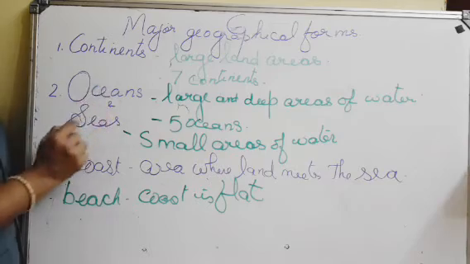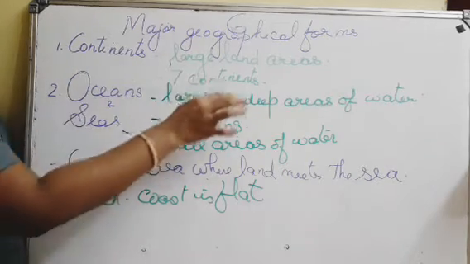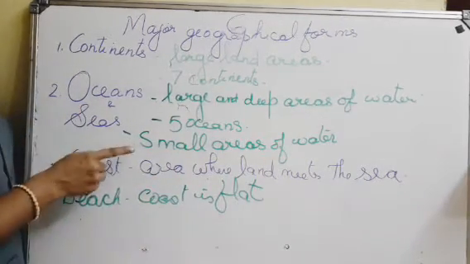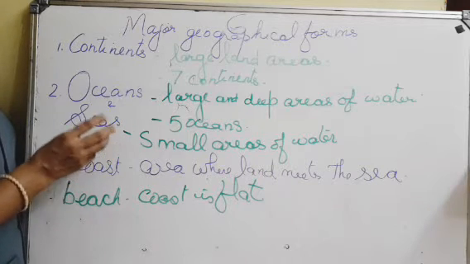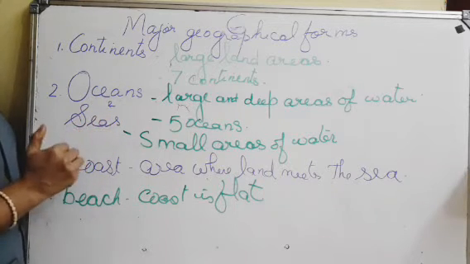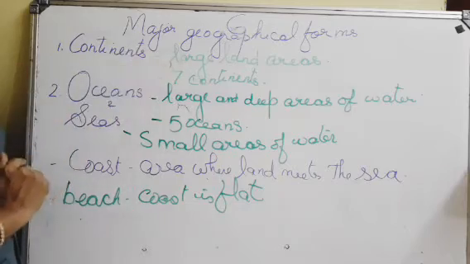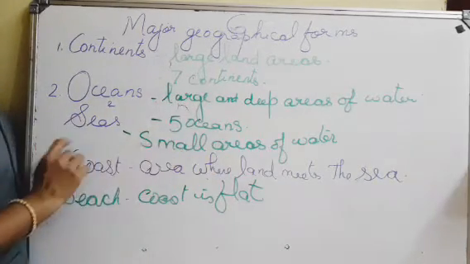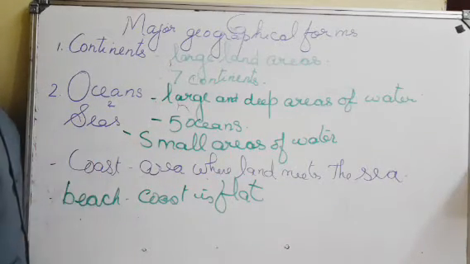Next, oceans and seas. Oceans are large and deep areas of water. There are 5 oceans: Pacific Ocean, Atlantic Ocean, Indian Ocean, Arctic Ocean and Southern Ocean. Smaller areas of water are called seas. Mediterranean Sea, Arabian Sea are the examples.